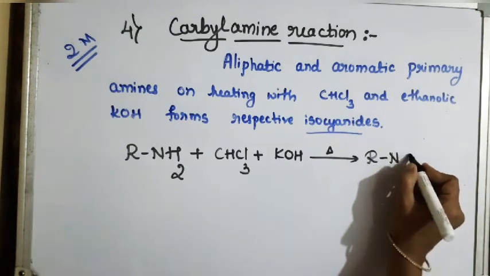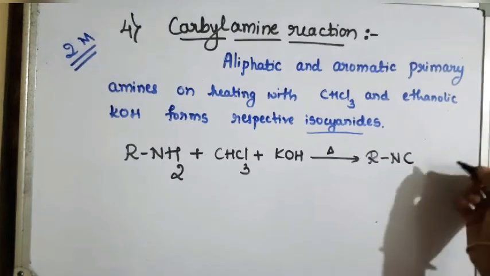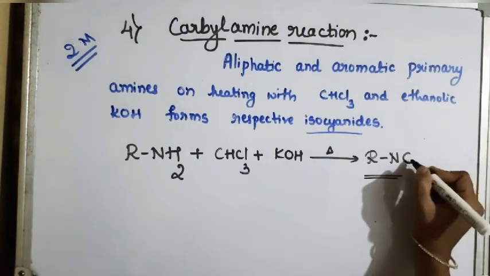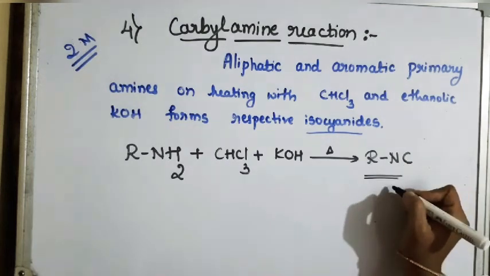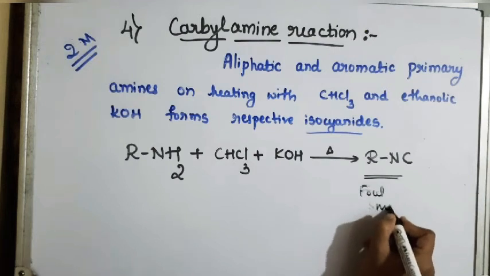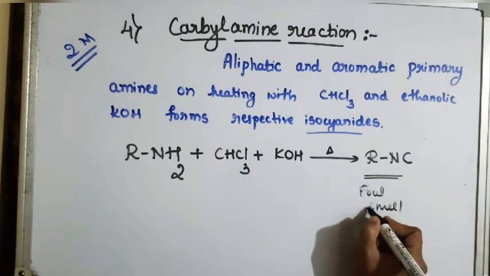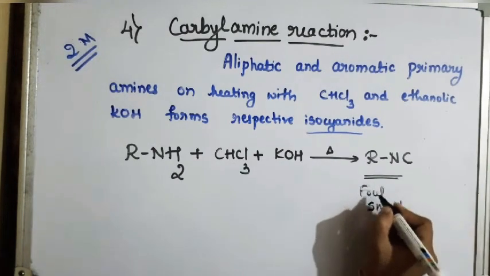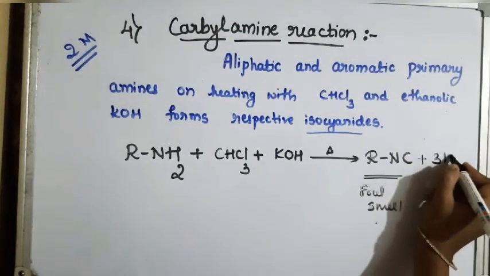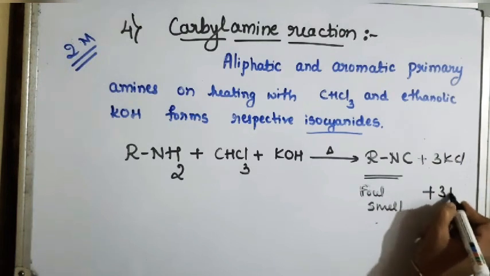Isocyanide is represented as NC. CN is cyanide, NC is isocyanide. So this is formed as a product. The carbylamine, or isocyanide, has a foul smell, and that smell shows the formation of the isocyanide. The byproducts are KCl and water.